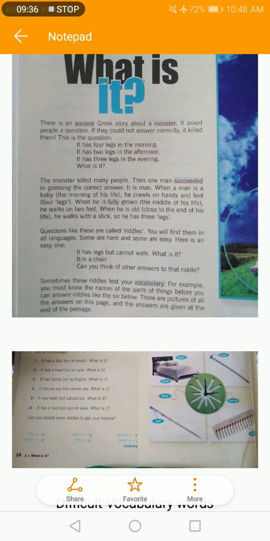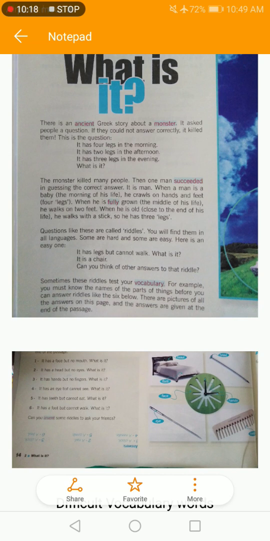Number 3. It has hands but no fingers. What is it? It's also a clock, because look at this, the clock has its hands but no fingers. Okay, the fourth one. It has an eye but cannot see. What is it? Look at the needle. It has an eye but cannot see. It's a needle.